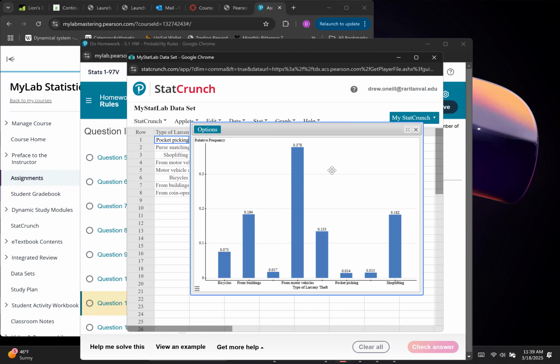So pay attention to this technique because we can use it for a couple other problems in this homework. And you're seeing that the concept that we used earlier ties into this as well.